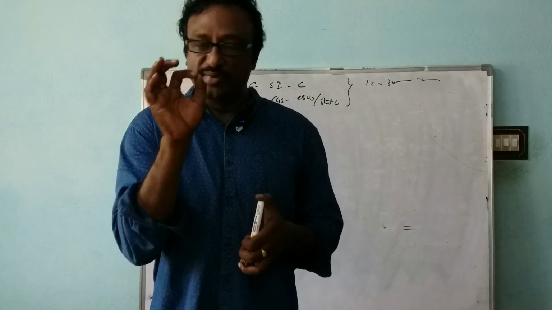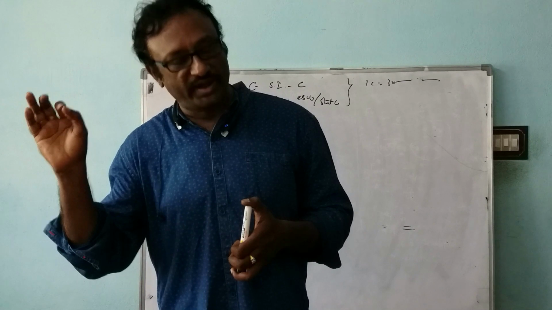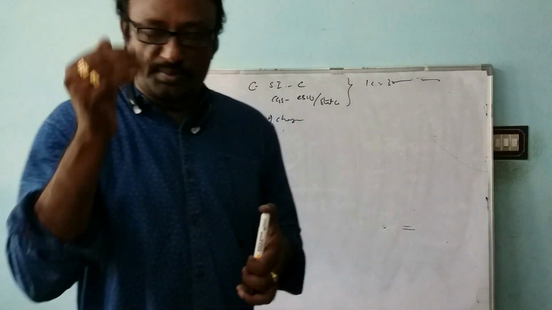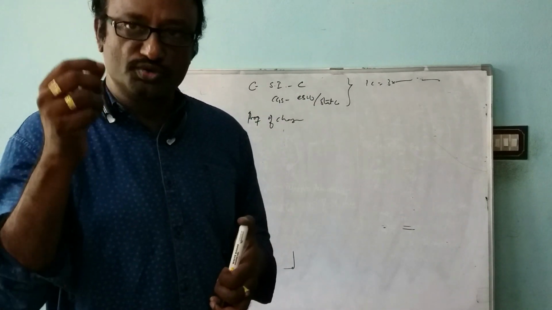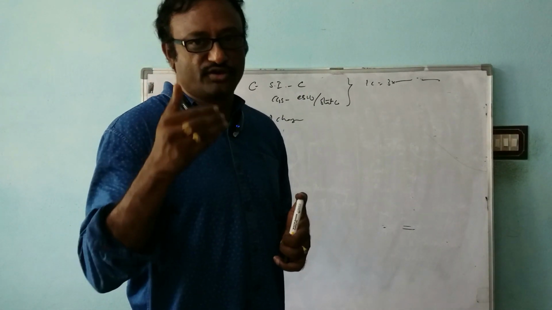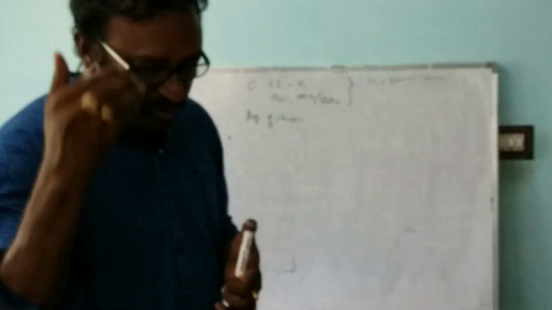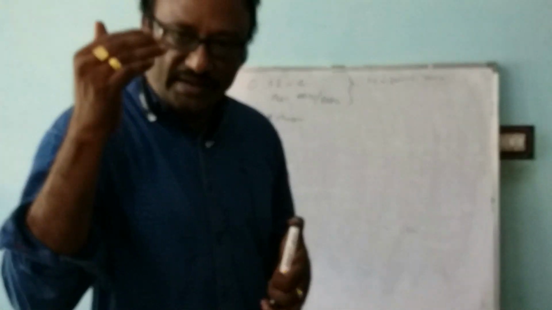Again, what is permittivity? It is the capability of the medium to allow electric field lines. Now remember this epsilon naught value: 8.85 into 10 power minus 12 coulomb square per newton meter square. By substituting the value, you get it as 9 into 10 to the power of 9. Just keep in mind that this K value is 9 into 10 to the power of 9 in SI units.